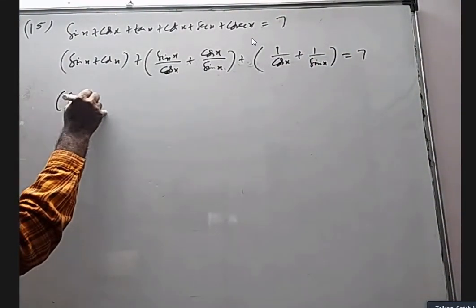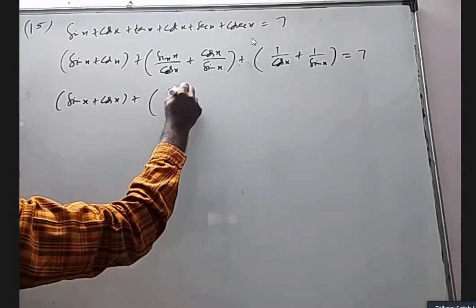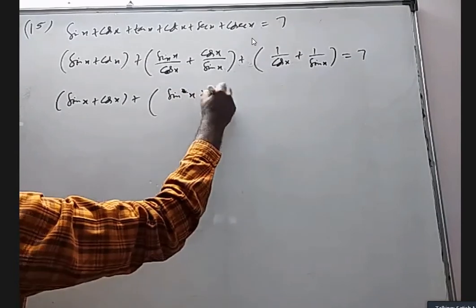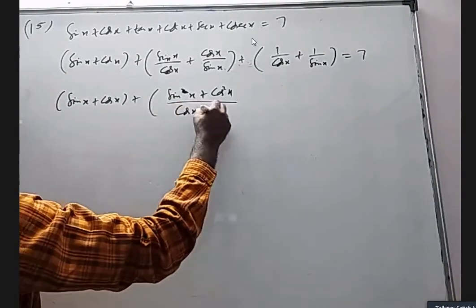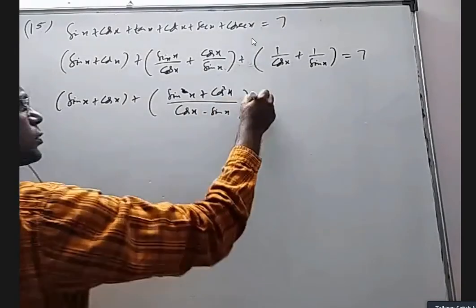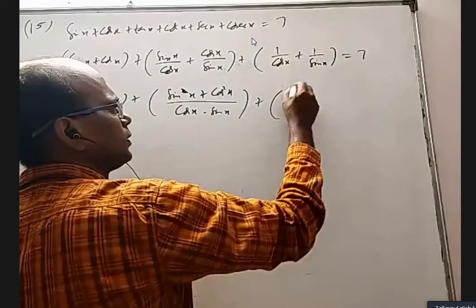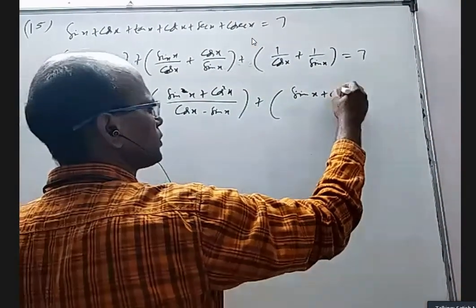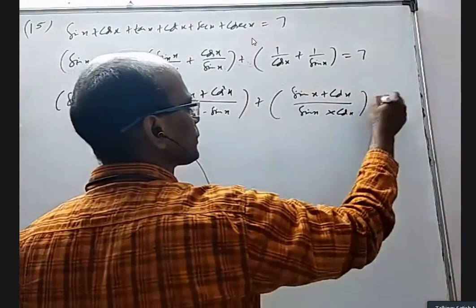So this is sin x plus cos x, plus sin square x plus cos square x by cos x into sin x. If I take LCM, I'll get sin x plus cos x by sin x into cos x.